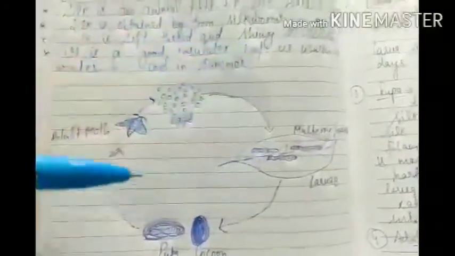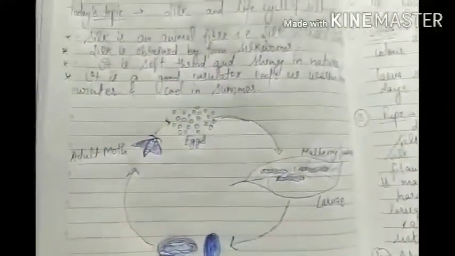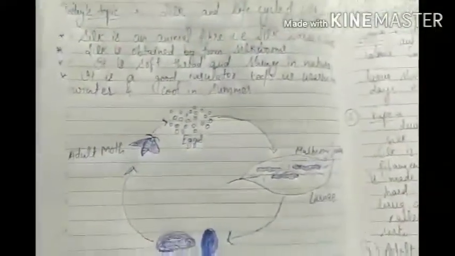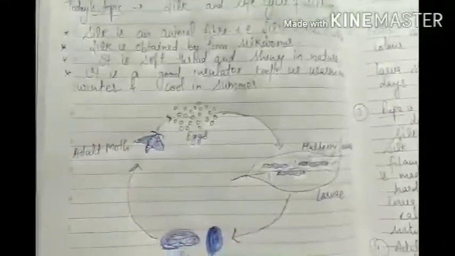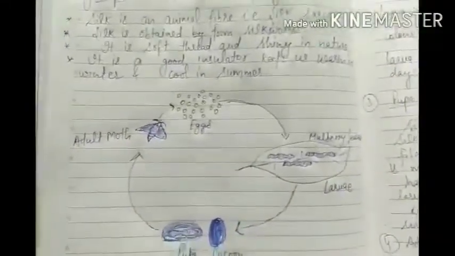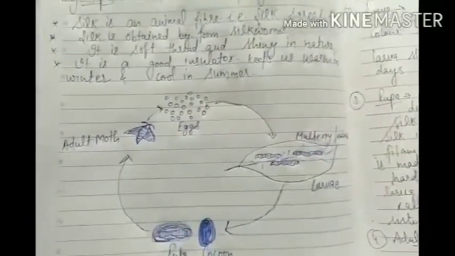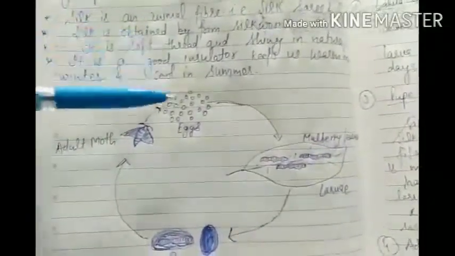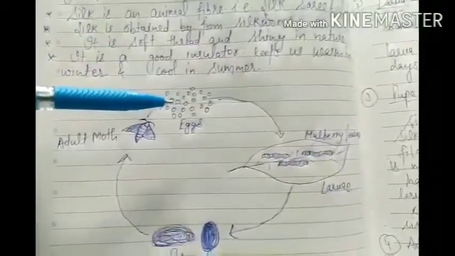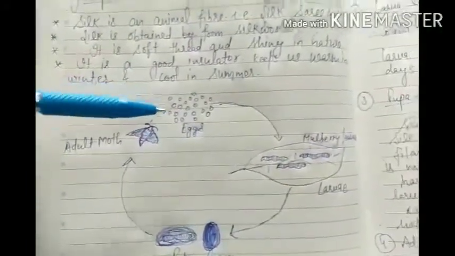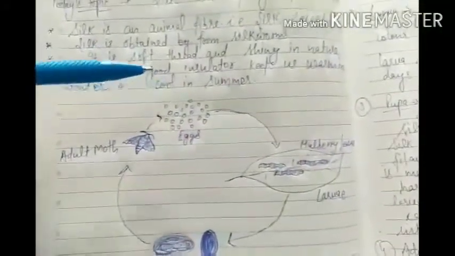So we will discuss these life cycle stages. Why are we going to discuss life cycle stages? Because the life cycle will tell you how silkworm can produce this silk and how you can obtain it from them. So first stage is egg. Before telling this stage, I tell you that silkworms are also male or female.